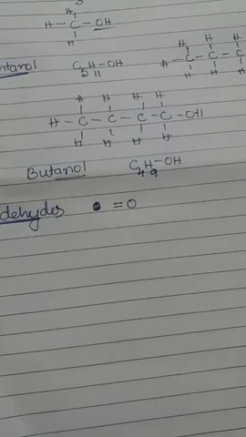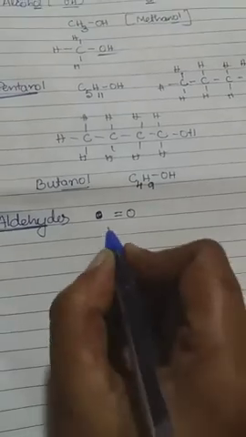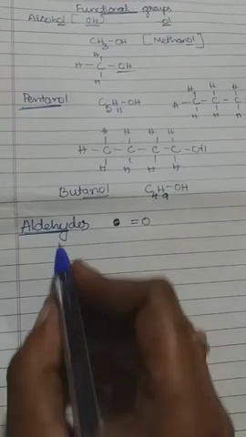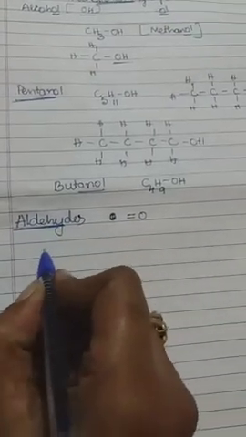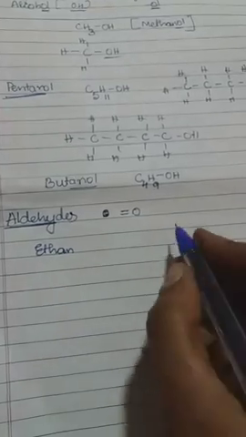That is called an aldehyde. It ends with what? Double bond O. Okay, keep in mind that it is a double bond O. So next we have to write the name for this. Let us take ethane now. Methane we took already for the haloalkanes and the alcohols. We have to take ethane, and it ends with the aldehyde ending.